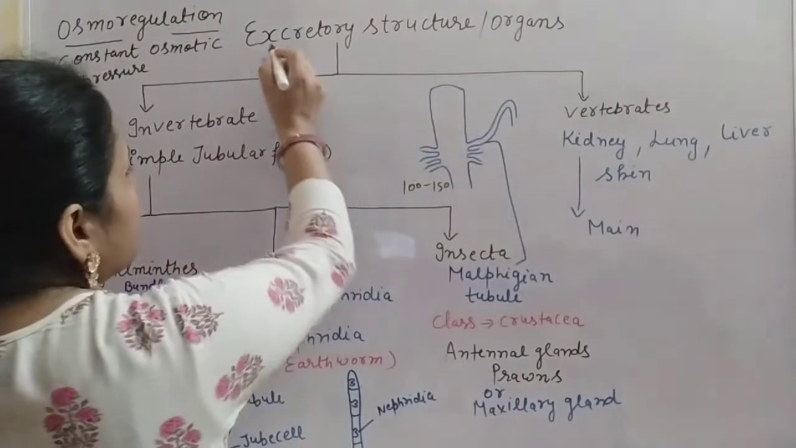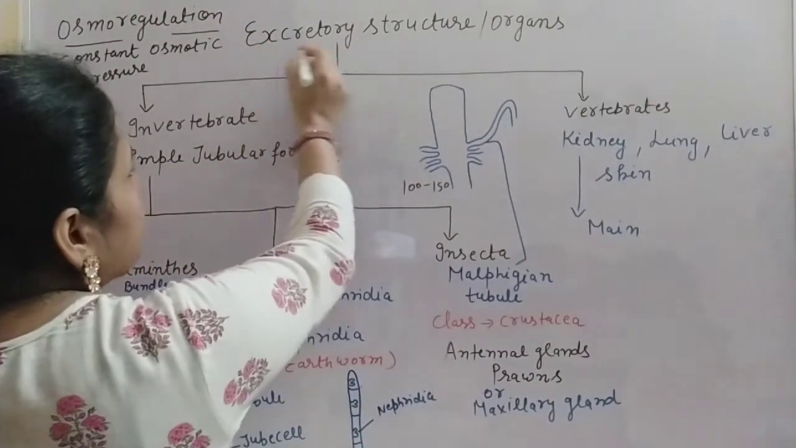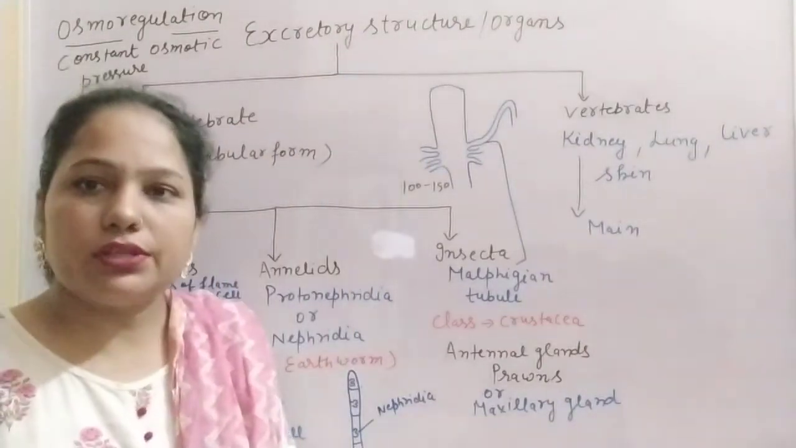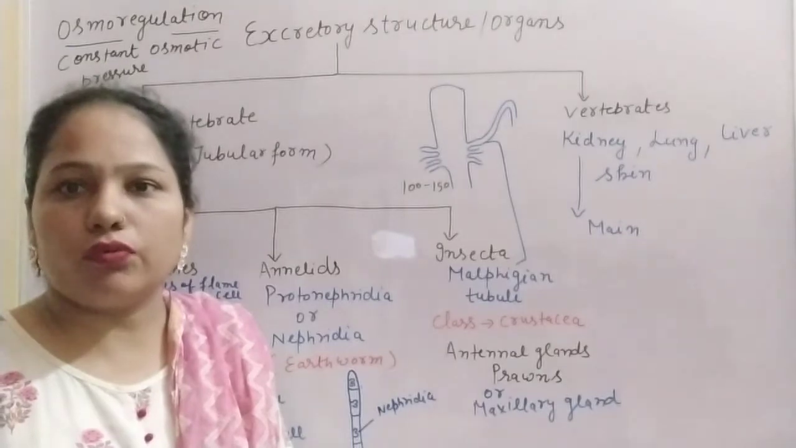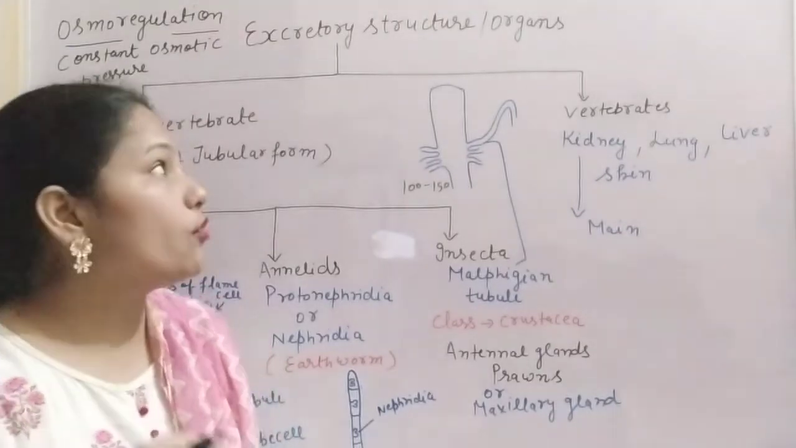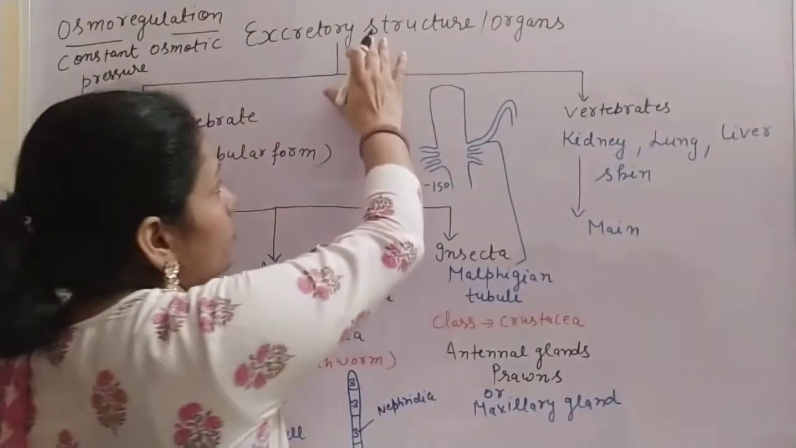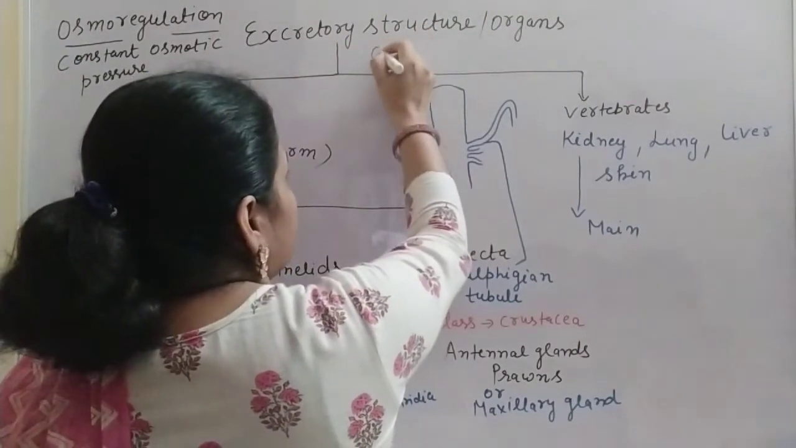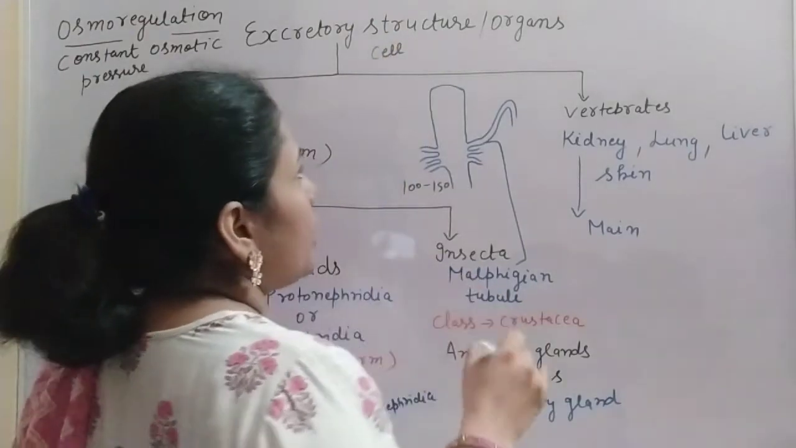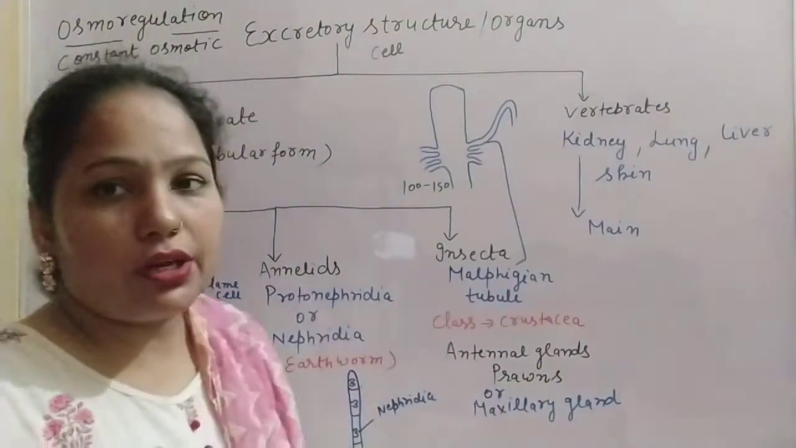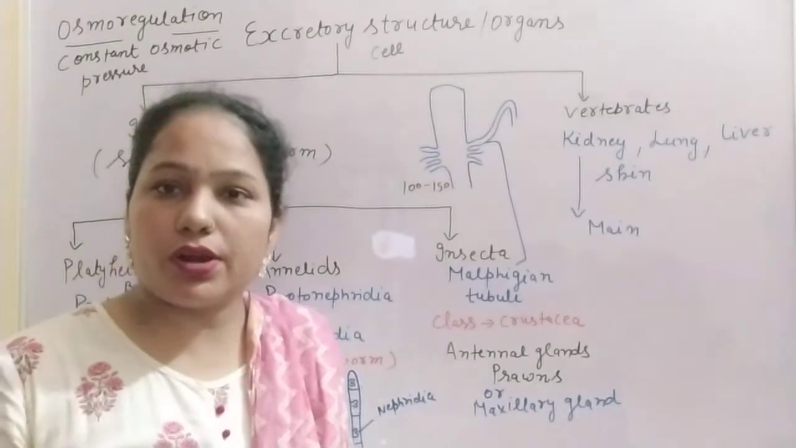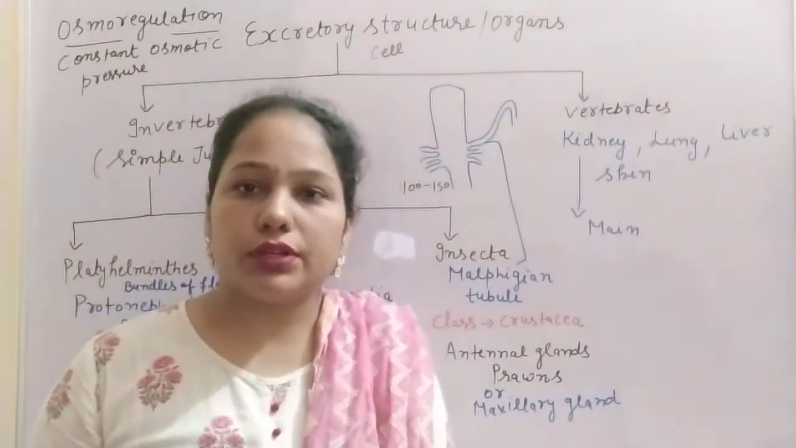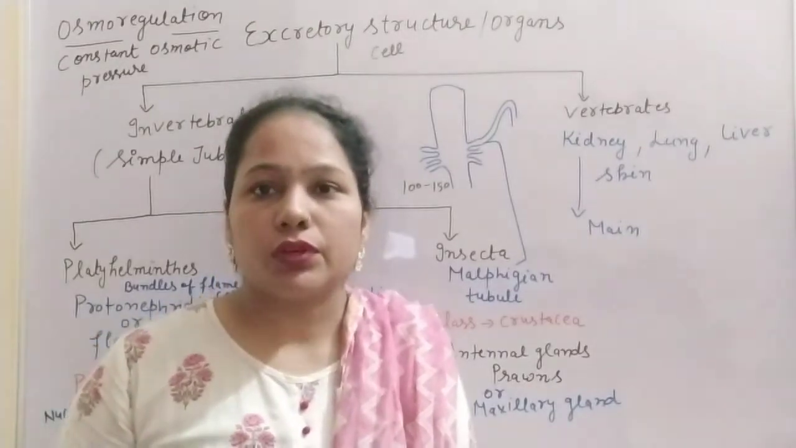Now what is the meaning of excretory? Excretory means related to excretion, or related to the removal of metabolic waste from our body. These structures may be a cell, and in some cases tissues or organs. In the more advanced animals there are specialized organs for the removal of metabolic waste.